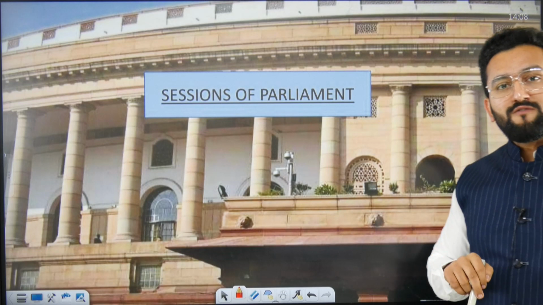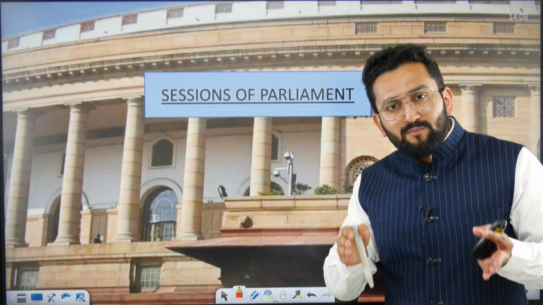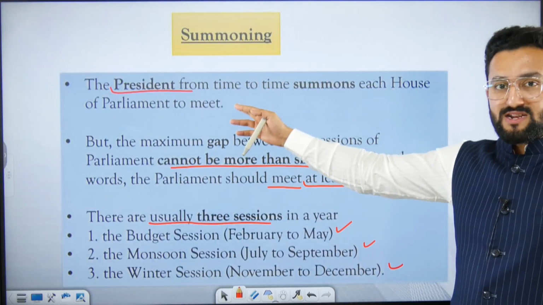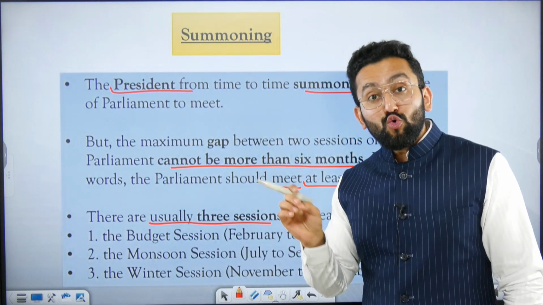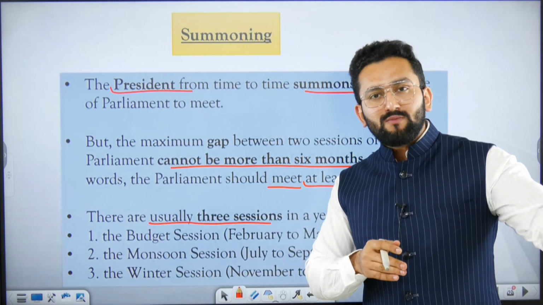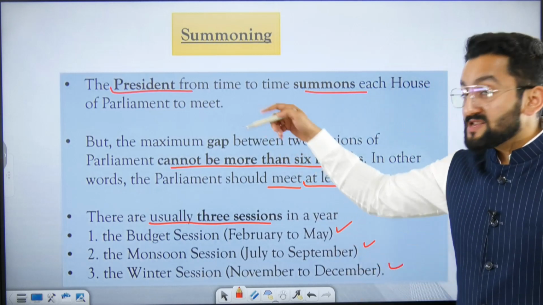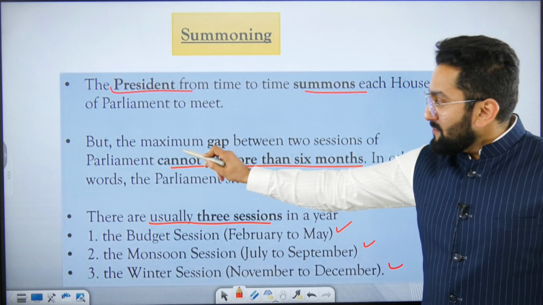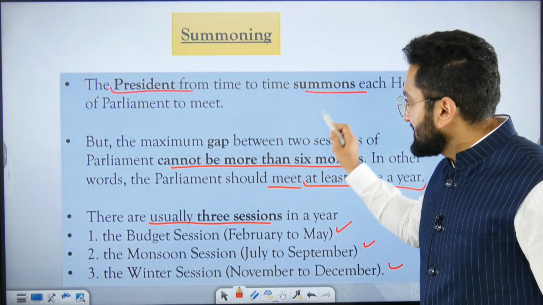Now, sessions of parliament. Session, we are talking about the period within which parliament is going to work, right? Parliament is going to function. So, the president from time to time summons each house of parliament. Who summons? Summons means we are calling that now you, from this date, this time, you have to start working. Come to Delhi, right? And the president does that on the advice of the Council of Ministers. But the maximum gap between two sessions, our constitution says the maximum gap can be 6 months.